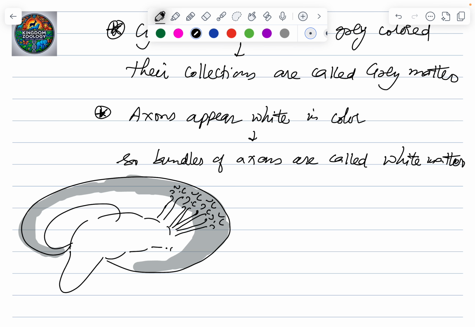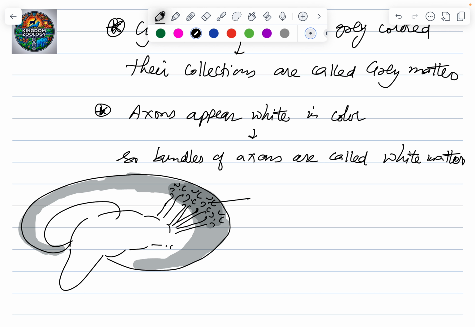Here, look at this portion. What is the color? Dark gray. Why? Because what is the only portion present over here? Cytons and dendrons, and they have Nissl's granules, which is why they're all white. Sorry, gray. But look at this portion. What are all these? Axons. They are all white in color. So that is why this entire portion of your brain is appearing as what? White matter. So the peripheral part of your brain is gray matter because this is collection of cytons and dendrons. The central parts of your brain are basically what? White matter. Why? Because these are bundles of axons.